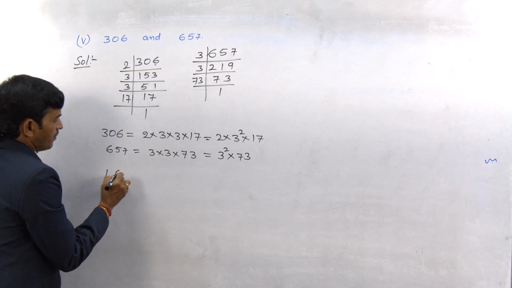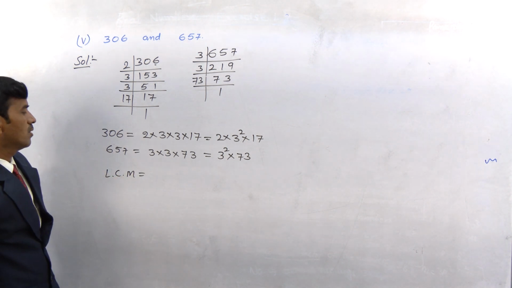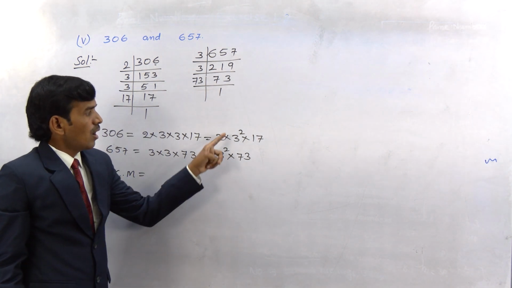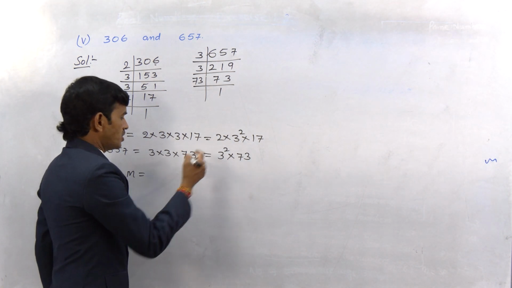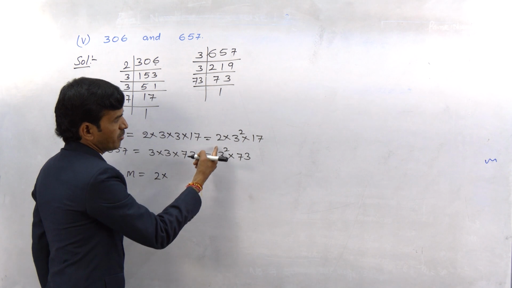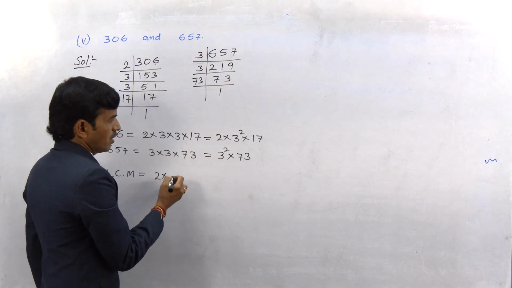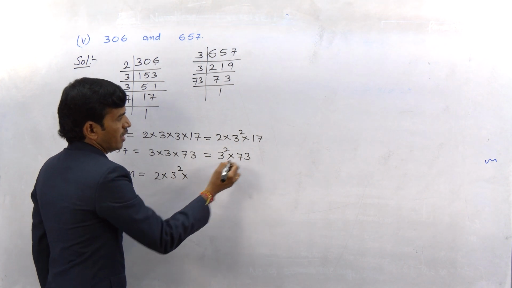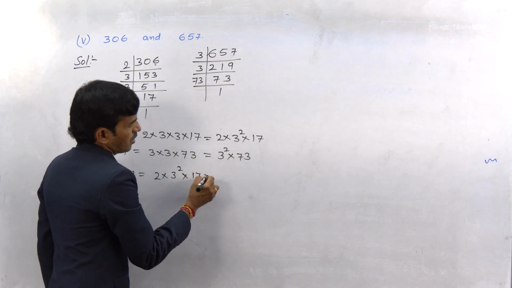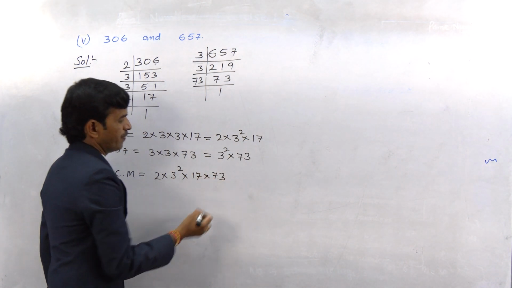Now LCM is equal to the product of all the prime numbers with highest powers. What are the prime numbers here? 2 is there, the highest power is only 1. Next 3 square, here also 3 square can be considered. Next 17 and 73.